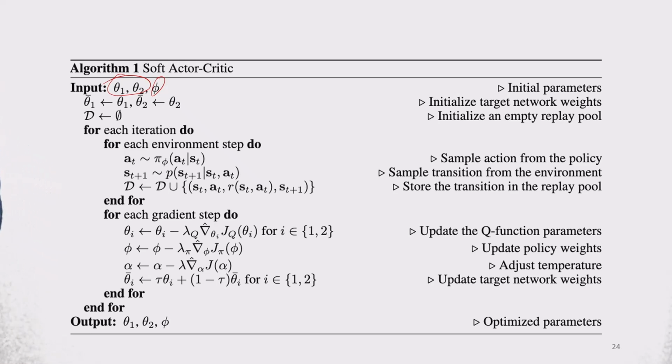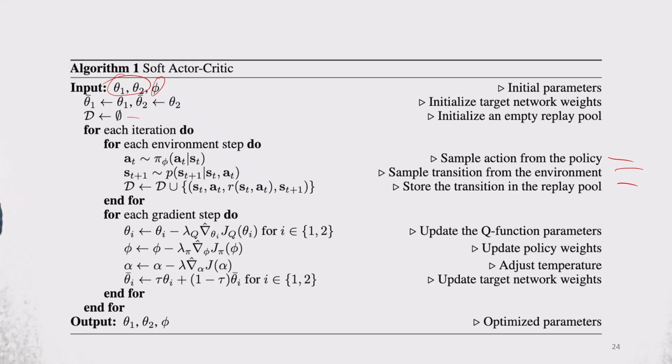We initialize an empty replay buffer. Then for each iteration, for each episode in the environment, and for each step in the environment, we sample an action from our soft policy. Then we sample a transition from the environment. We apply the action and see what's the next state that we arrive at, and the immediate reward that we observe, and we store the transition in the replay memory pool.